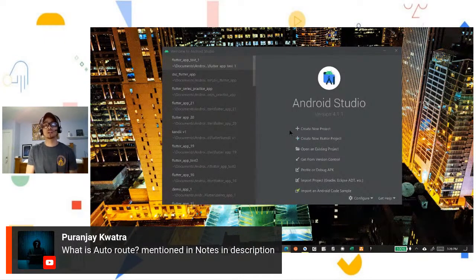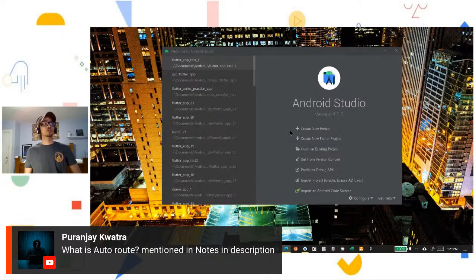So you don't have to worry about the navigation part of your app as much. You do have to worry about it, but it's not as intense as having to build your navigating methods every single time in each file. AutoRoute makes it so much easier. We'll just code a little bit to specify the routes, run the AutoRoute generator, and it's going to generate a whole bunch of code for us that we can use in our app. Two of the external packages we're going to be using are AutoRoute and Flutter Toast. The Toast notifications that pop up aren't naturally in Flutter, so we're going to have to import that package as well as the AutoRoute package.